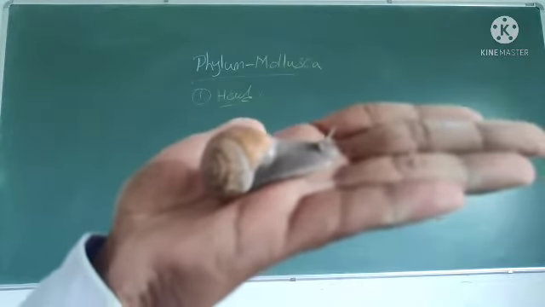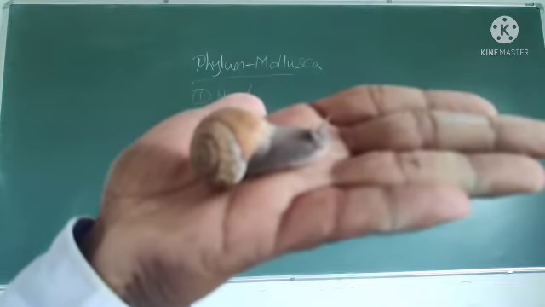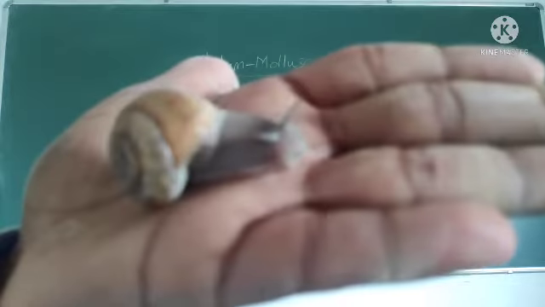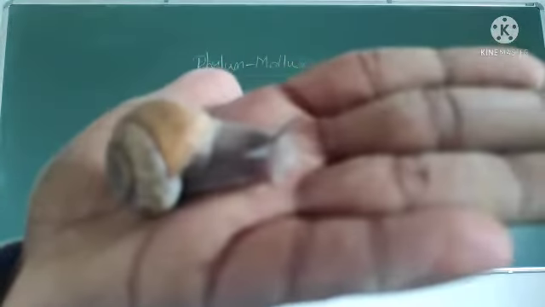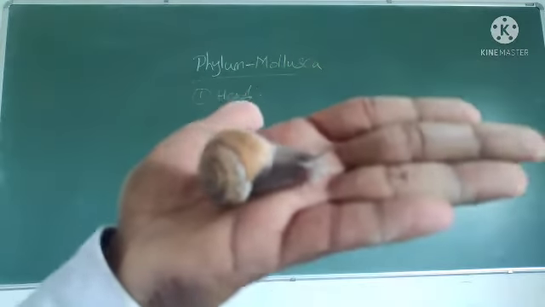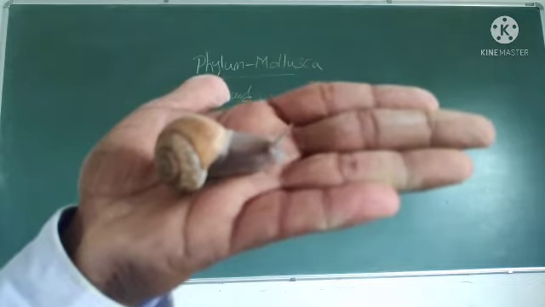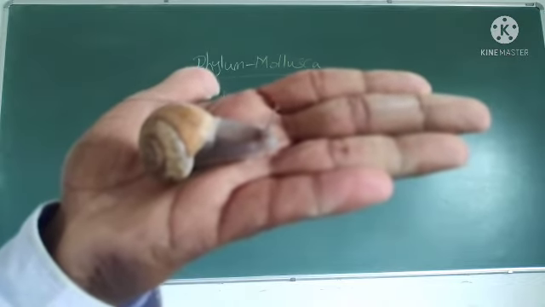Right or wrong? See, what does the head consist of? The head consists of tentacles, eyes, and mouth.